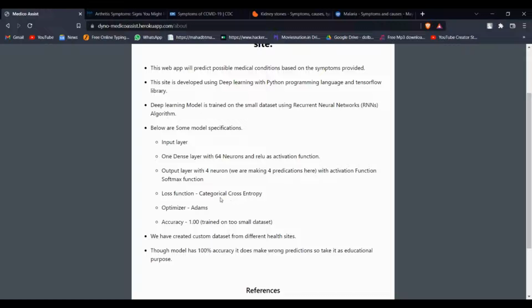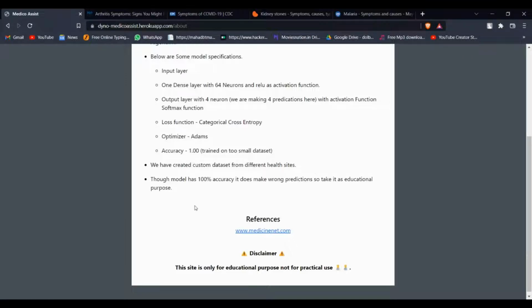And we have used categorical cross entropy as the loss function and adam as the optimizer. We got 100% accuracy on the test data set, and also the training data set.